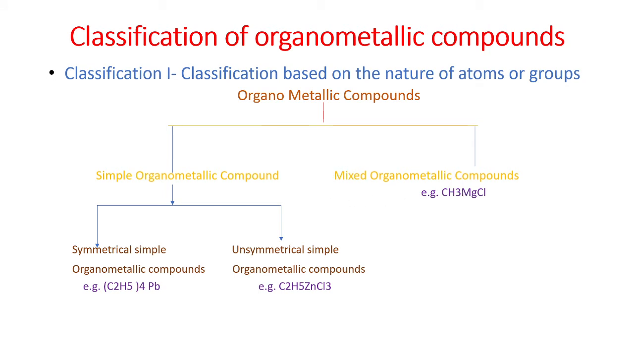Next is the mixed organometallic compound. In this type, the metal atom is attached to the organic part as well as to other atoms or groups other than hydrogen. For example, CH3MgCl: the metal is attached to the organic part as well as to an atom other than hydrogen, so it is a mixed organometallic compound. So the classification is simple and mixed organometallic compounds, depending on the nature of atoms or groups attached to the metal.